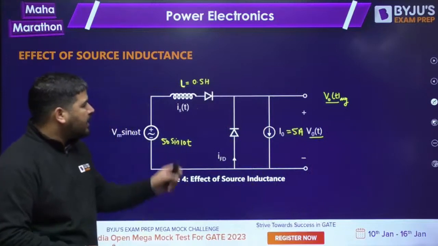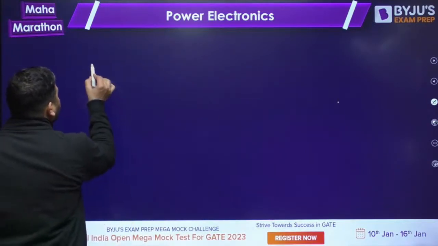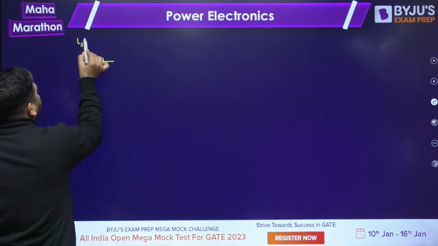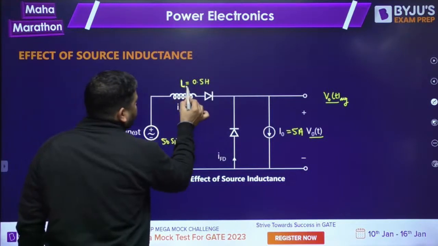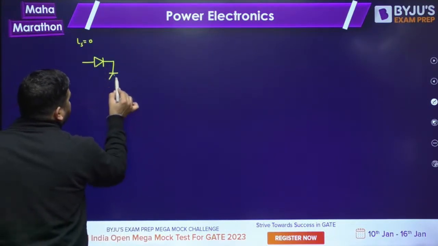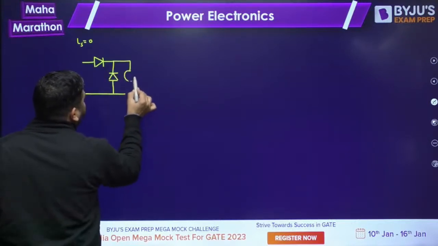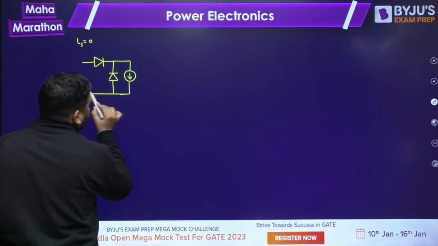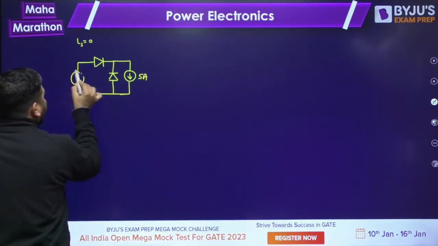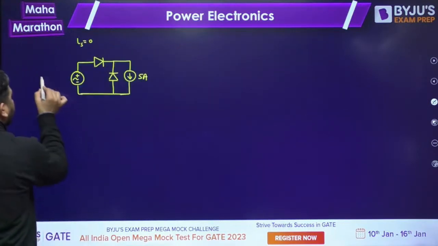How to calculate? First, let's not consider this source inductance. Ls is 0. If you are not considering this inductance, the circuit will look like this. You have a constant current of 5 ampere and you have this AC source, 50 sine 10t.